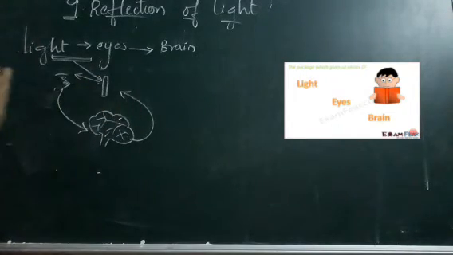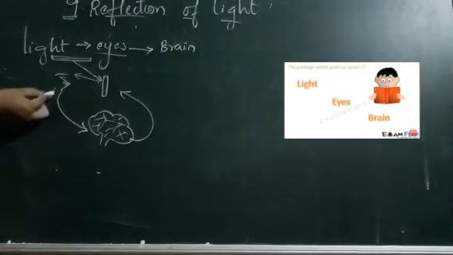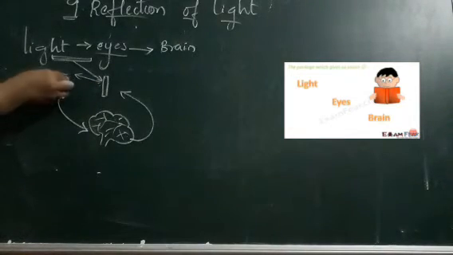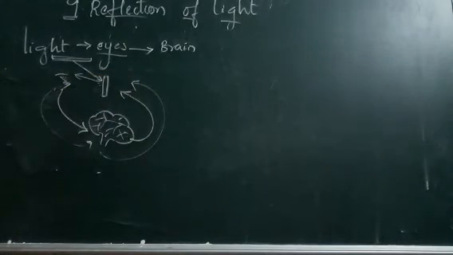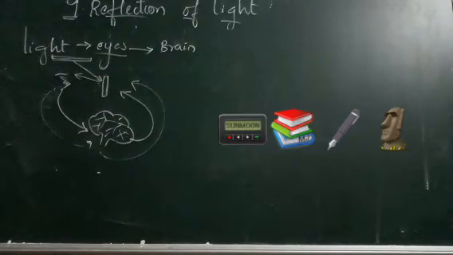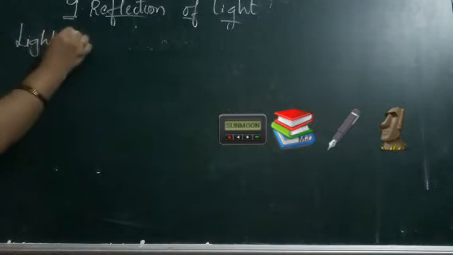You understood it? So eyes play a major role in passing the information to the brain. Whatever light is reflected comes back to the eyes, the eyes pass the information to the brain, and the brain confirms that it is a piece of chalk. Similarly it happens with everything. It may be your piece of chalk, your board, your pen, your book, anything which we are seeing.